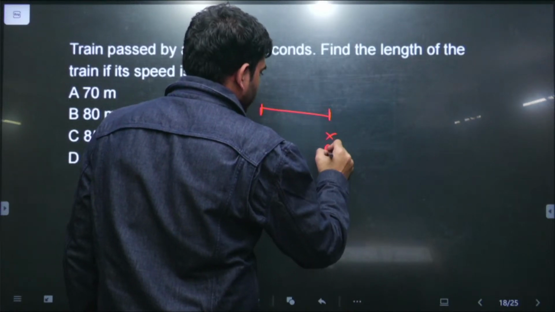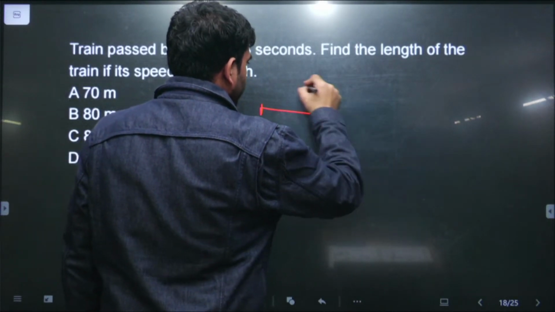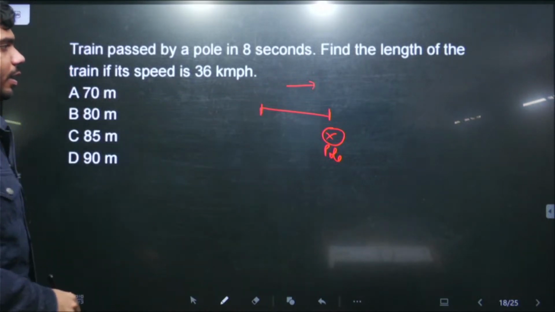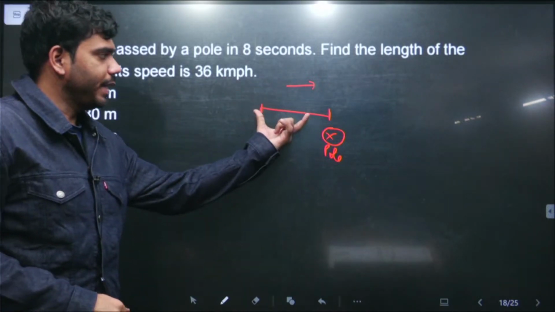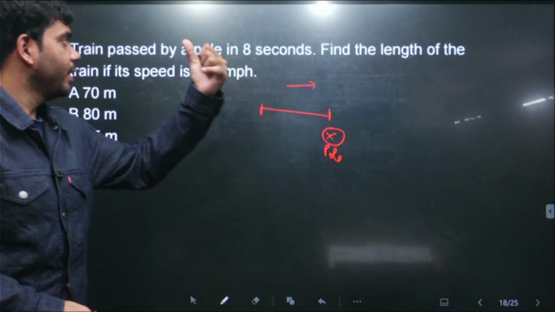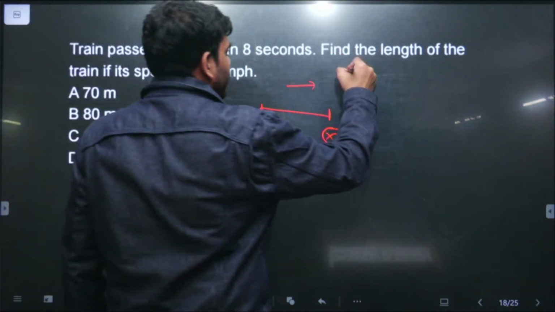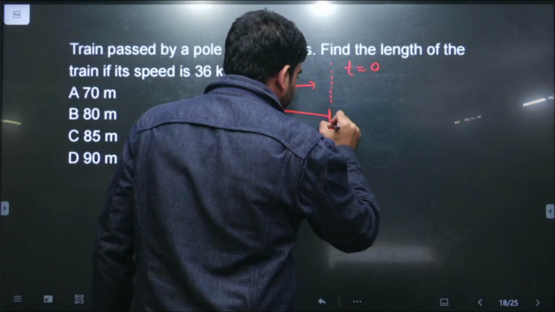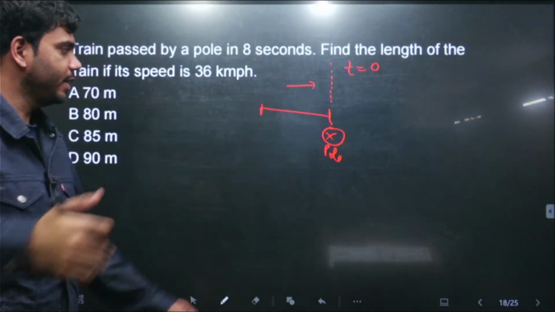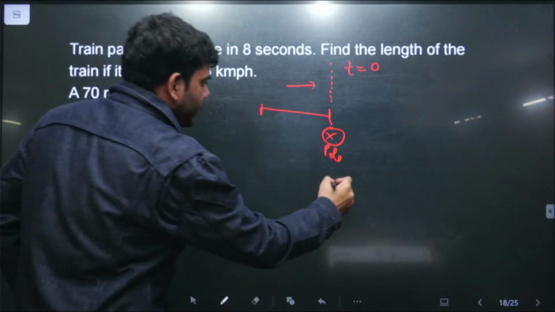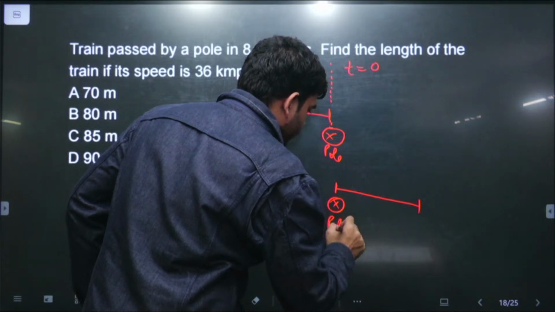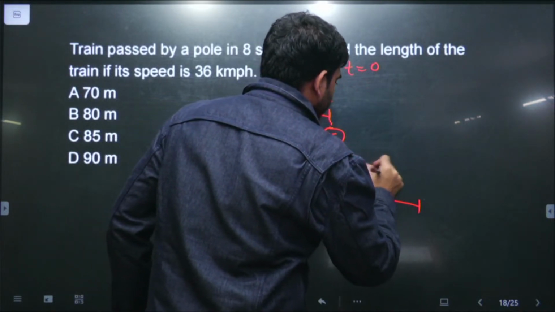ये एक पोल मान लेते हैं. And this is the motion of the train. Speed is in this direction the train is moving. So the time taken by this complete train to pass through this pole is 8 seconds. It means at t is equal to 0, this initial starting phase, मतलब the starting end of the train is aligned with the pole, and after this 8 seconds complete train has crossed the pole. ये pole हो गया, ये train हो गई, and यहाँ पे the time that is taken 8 seconds.